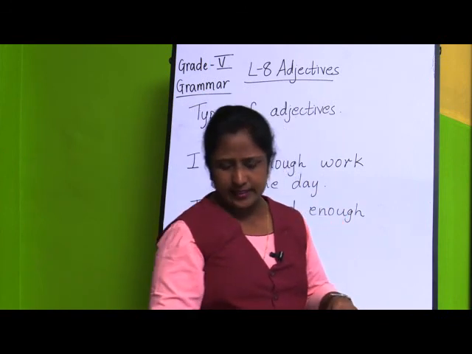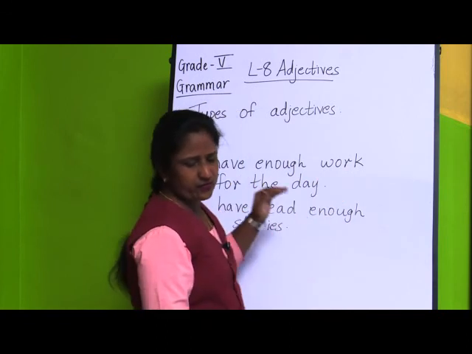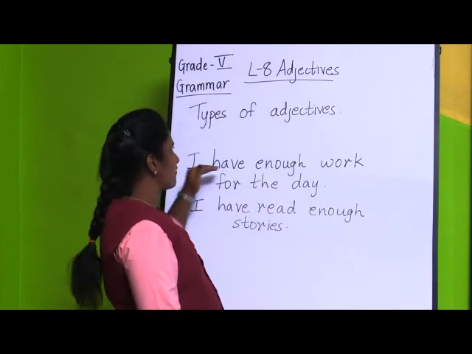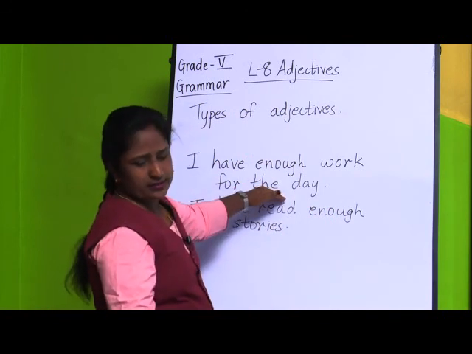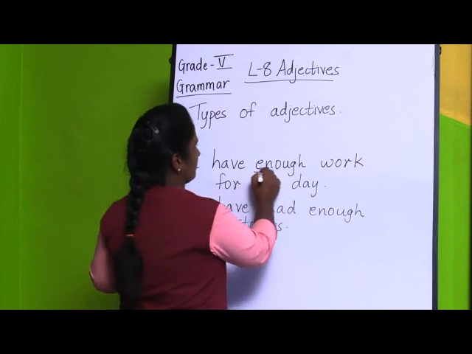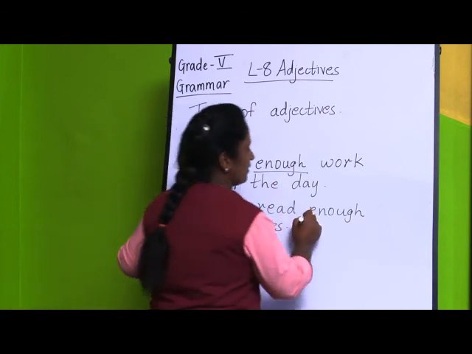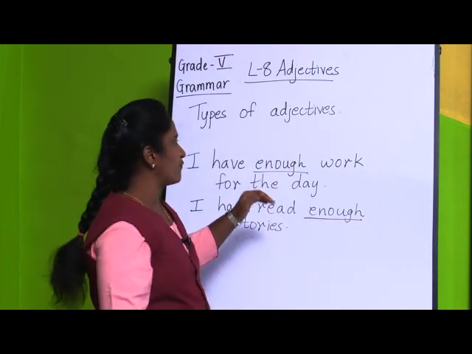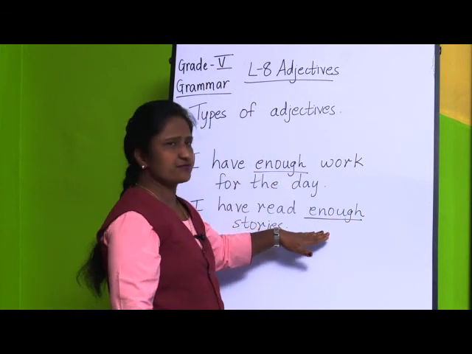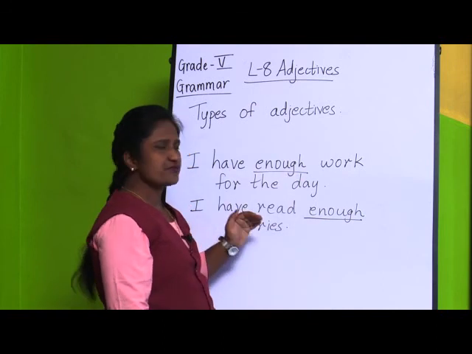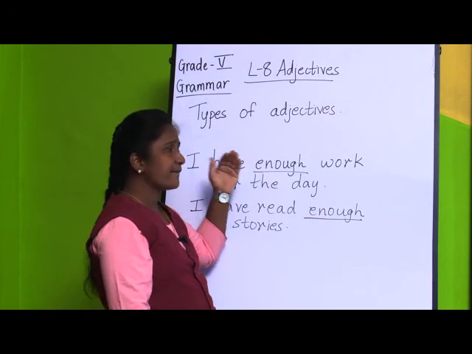Here it may be an adjective of quantity, and it may be an adjective of number also. In the first sentence, I have enough work for the day. Enough work. What question can we ask here? How much work? Enough work. And here, I have read enough stories. How many stories have you read? Enough stories. So, adjectives may be adjectives of quantity and also adjectives of number. Some of the adjectives we can divide like this also.